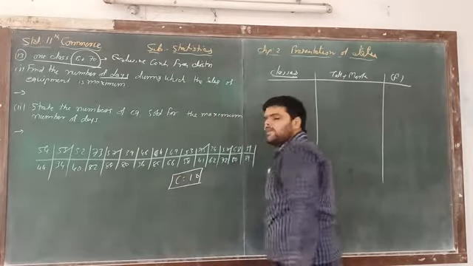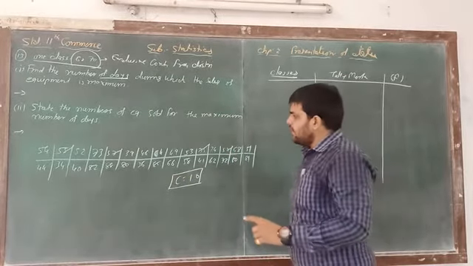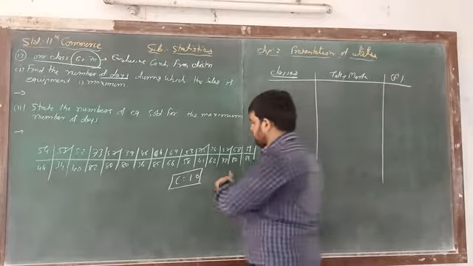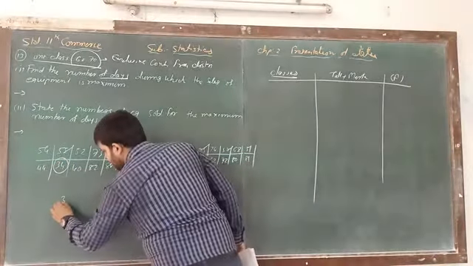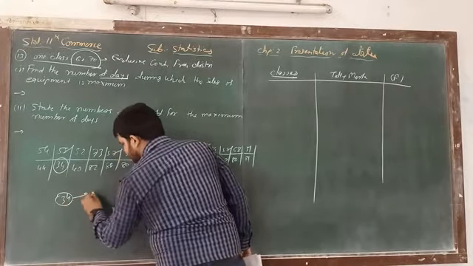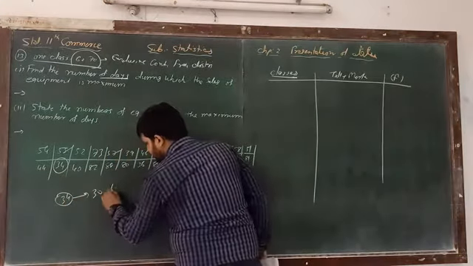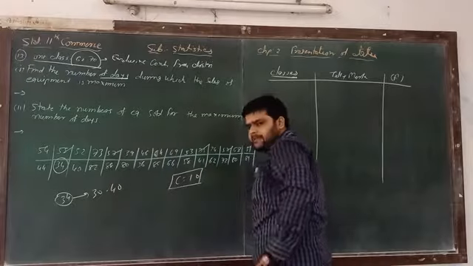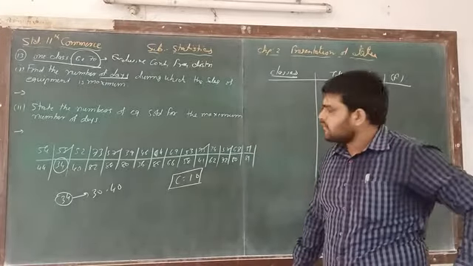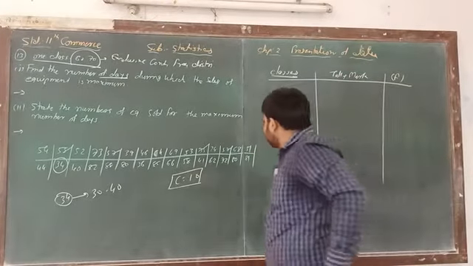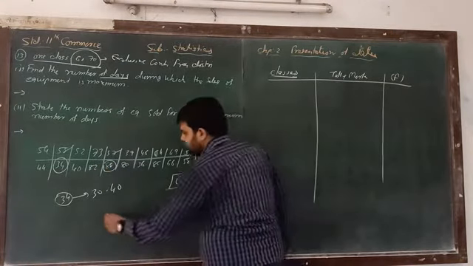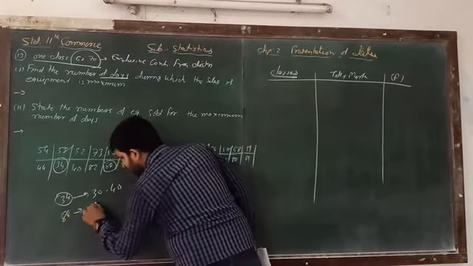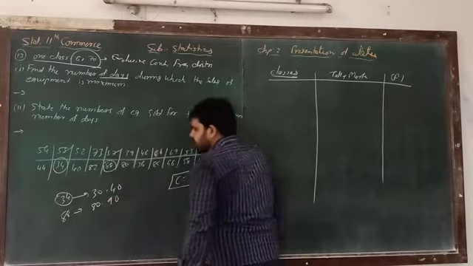So what is the minimum observation? Here the minimum observation is 34. Which class includes 34? Here 30 to 40. And what is the maximum? The maximum is 88. Which class includes 88? 80 to 90.